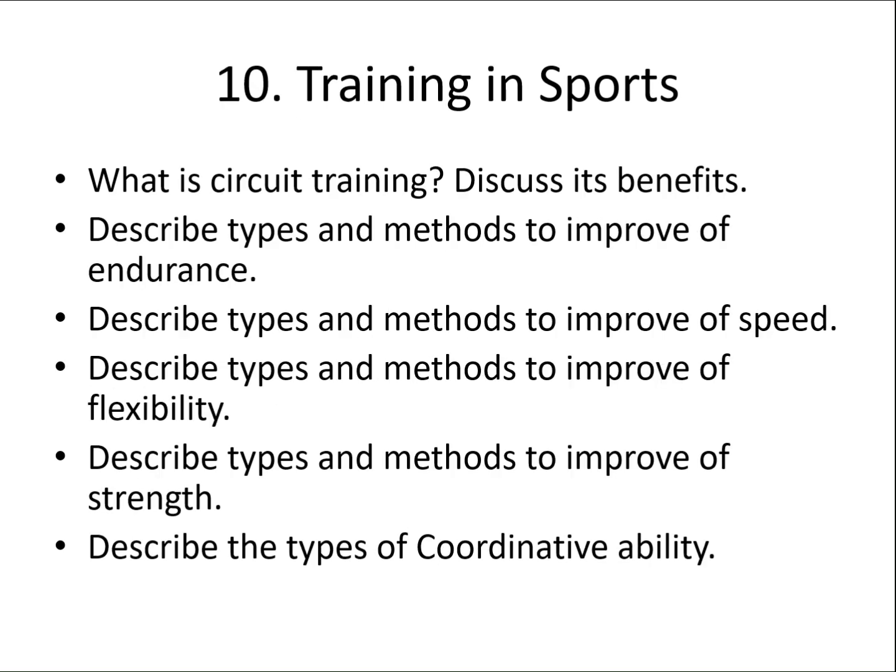Then the last chapter is training in sports. From this chapter, you can learn what is circuit training, discuss its benefits, and describe types and methods to improve endurance. In the same way, types and methods of improving speed, flexibility and strength. These four topics and four questions are very important. Then at last, describe the types of cognitive ability. A question may be asked: what is circuit training? Then draw a chart showing 10 exercises in circuit training which you will perform. You have to learn this very carefully.